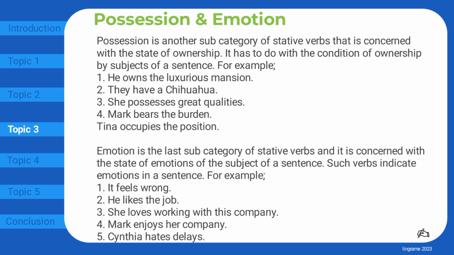Emotion. Emotion is the last subcategory of stative verbs, and it is concerned with the state of emotions of the subject of a sentence. Such verbs indicate emotions in a sentence. For example, it feels wrong. He likes the job. She loves working with this company. Mark enjoys her company. Cynthia hates delays.